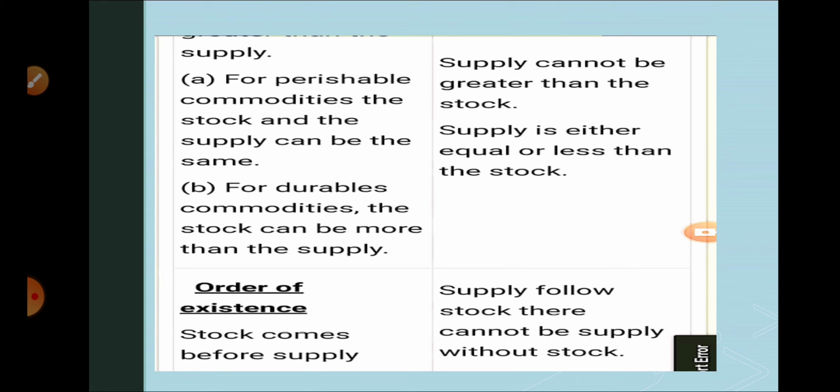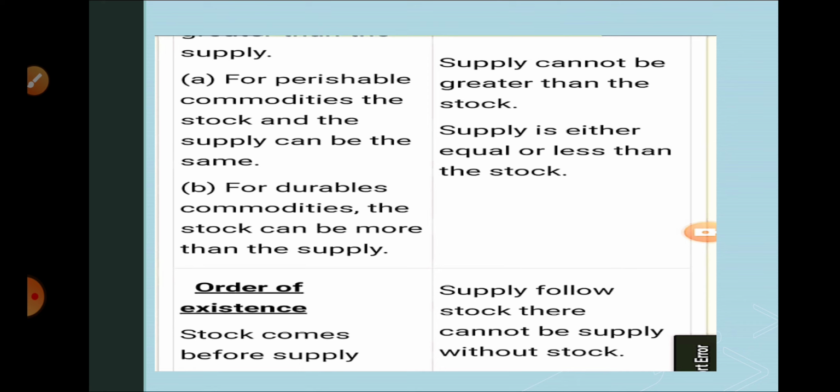One more thing is that for durable commodities, stock can be more than the supply. Supply cannot be more than stock, but stock can be more than supply for durable goods. Means they can stock more and more commodities if they are not perishable, and they can sell afterwards whenever the prices may be high. But in case of supply, that will be equal to or less than stock, that cannot be more than stock. So supply can be less than stock only, but stock can be more than supply.